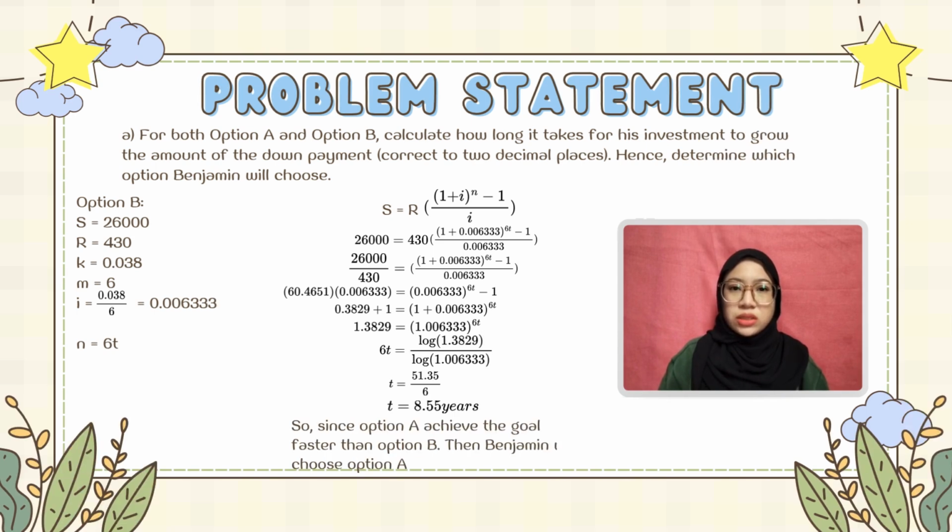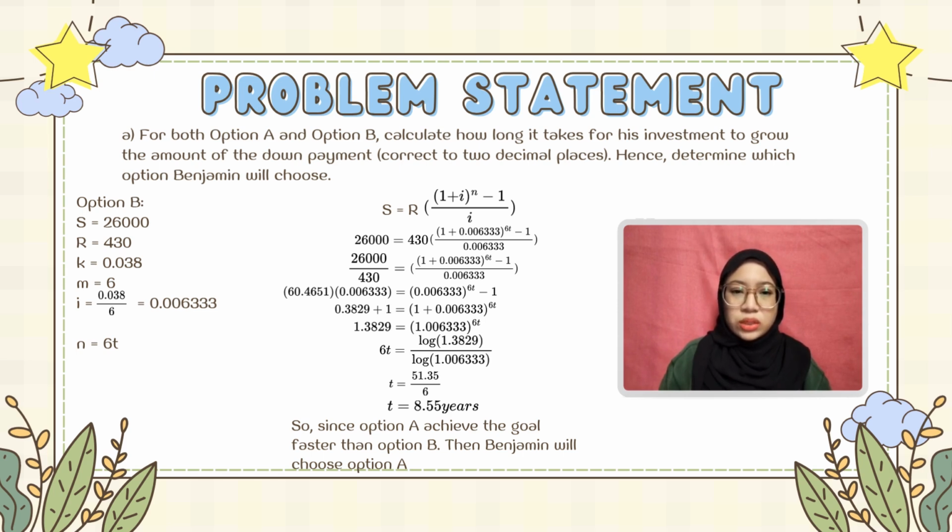For option B, we still use the same annuity formula, where S is equal to R times open bracket 1 plus i close bracket to the power of n minus 1 close bracket, divided by i. In option B, R is equal to 430, S is equal to 26,000, i is equal to 0.038 divided by 6, equal to 0.006333, and n is equal to 60.